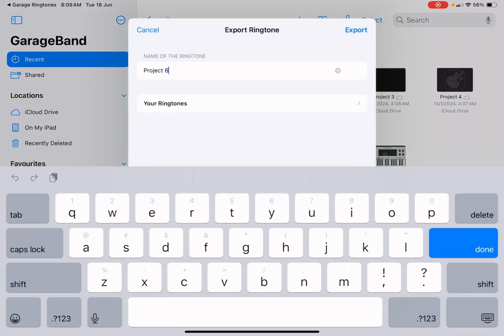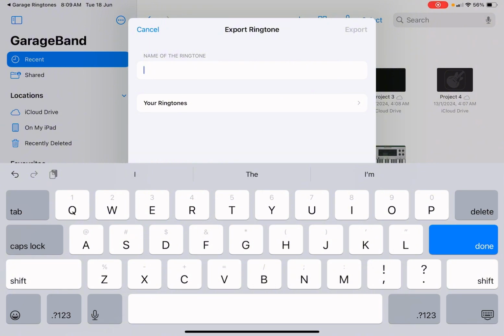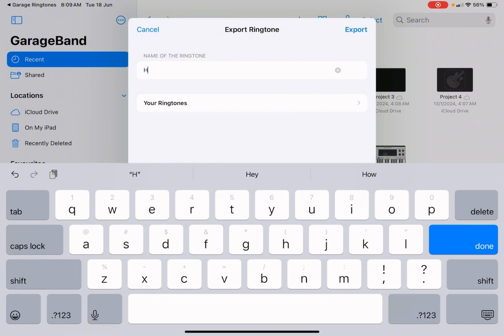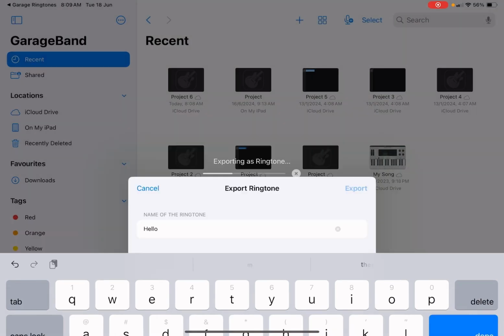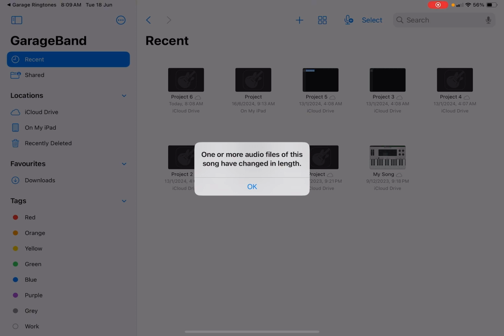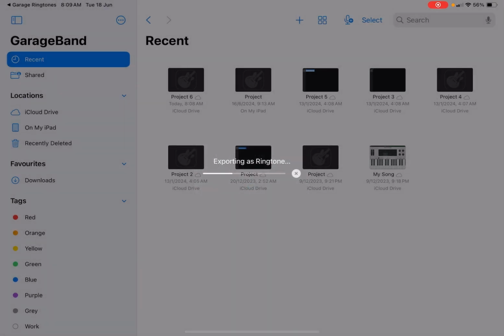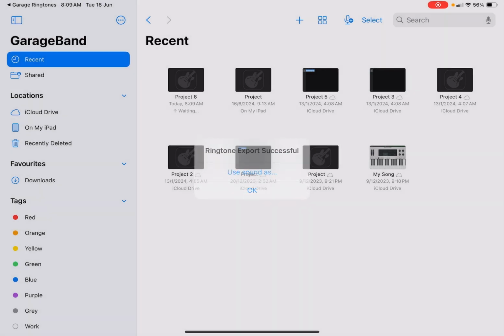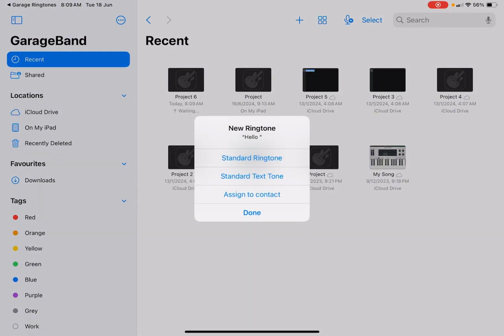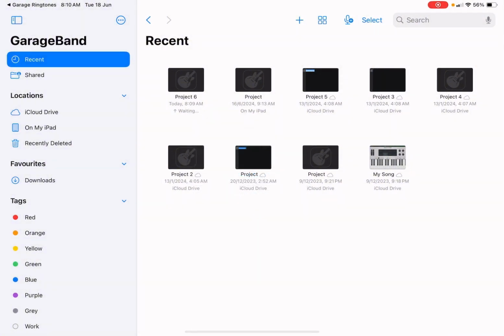Then you can name your ringtone anything, like hi or hello. I'm just going to name this hello as an example. Okay. Then you press OK. Then you wait. Okay, then you press use sound as, you can press anything, maybe your standard ringtone. And then you're done. There you have it, your ringtone.